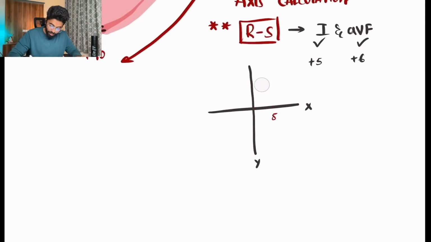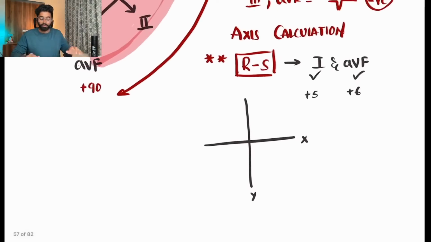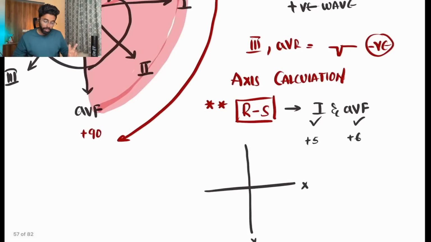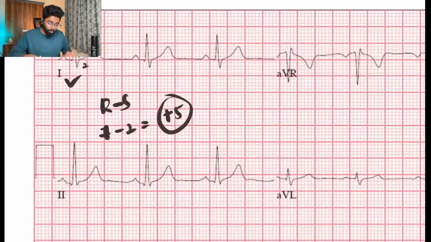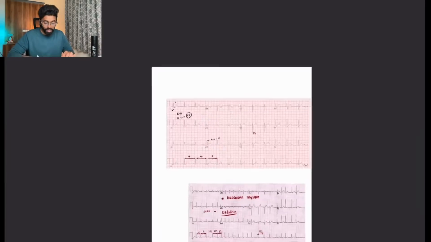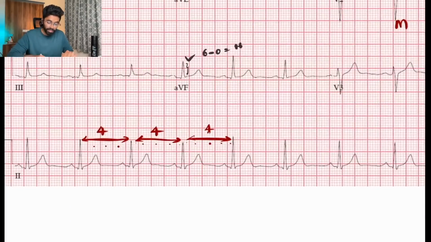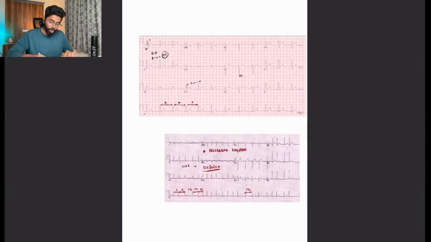I will explain the axis part again. You have to calculate R minus S in any two perpendicular leads. If you take the perpendicular leads as 1 and AVF, calculate the total number of small boxes the R wave has progressed in lead 1 and the S wave has progressed in lead 1. Then R minus S is 7 boxes minus 2 boxes, which gives 5. In the same way, do the same for the AVF: you calculate R minus S, 6 minus 0, and you get plus 6.